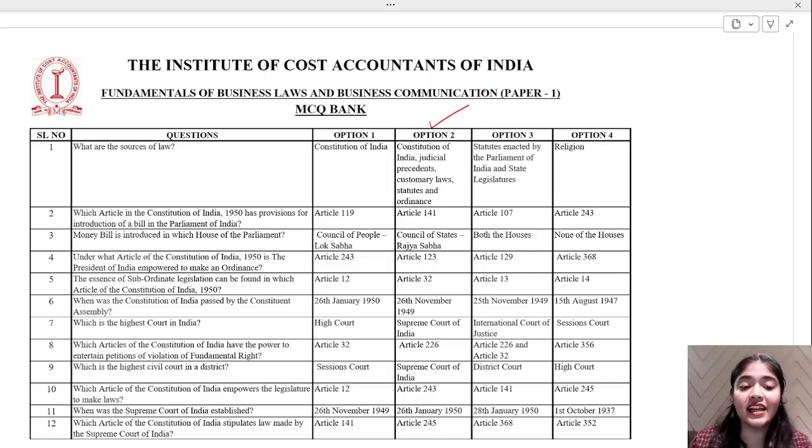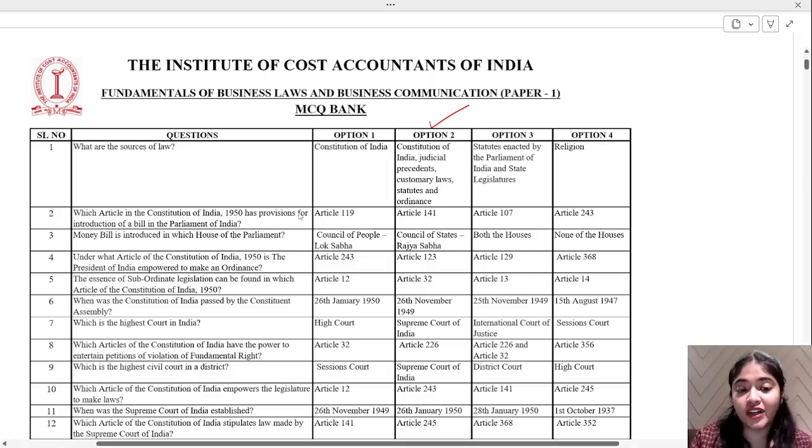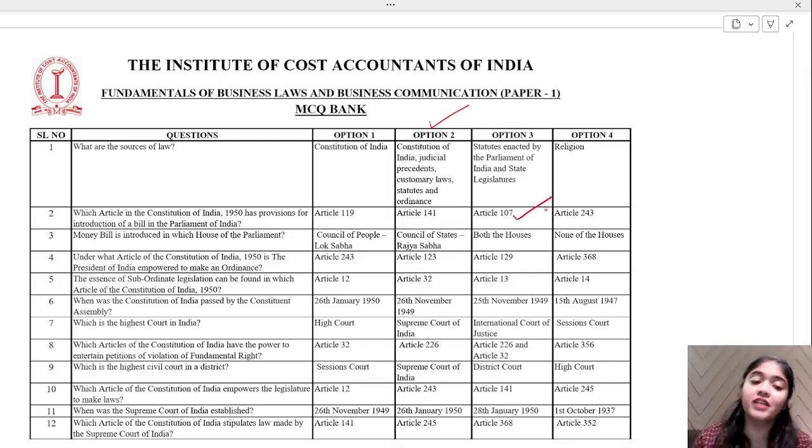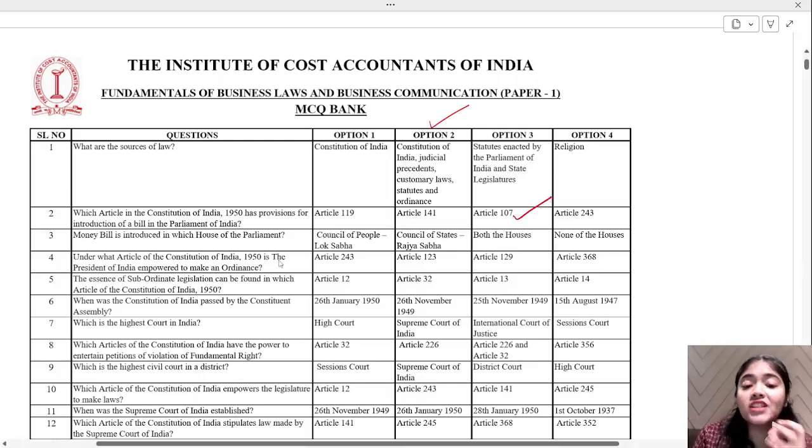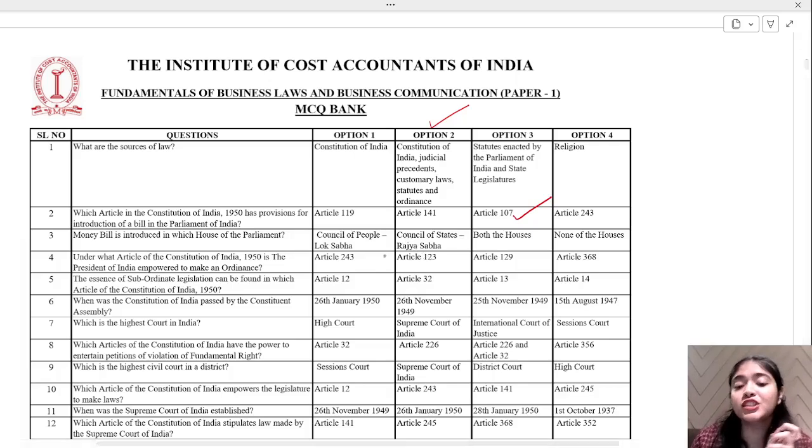Which article in the Constitution of India 1950 has provisions for introduction of a bill in Parliament of India? So try to recall the article number. Yes, that's correct. Article number 107, option number 3. Money bill is introduced in which house of Parliament? Council of People Lok Sabha, Council of States Rajya Sabha, both the houses or none of the houses? Yes, money bill is introduced in Council of People, Lok Sabha.